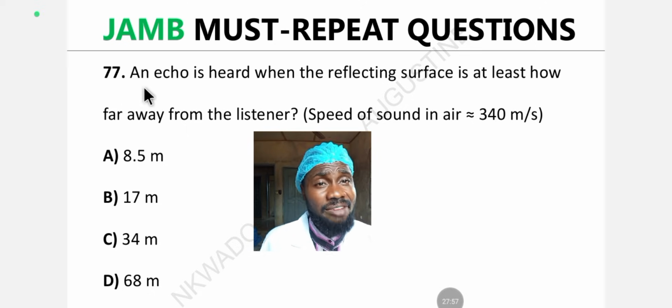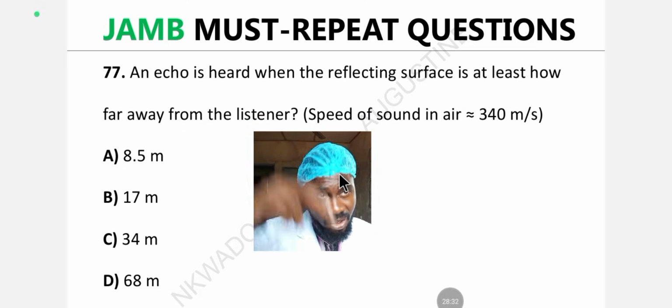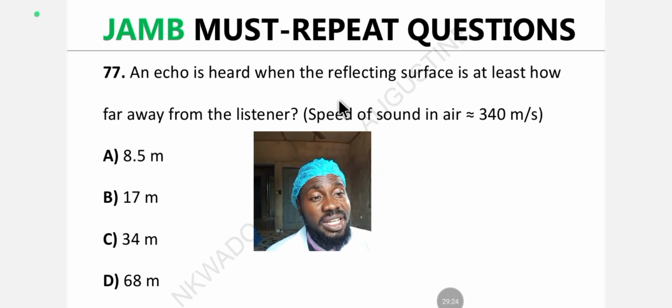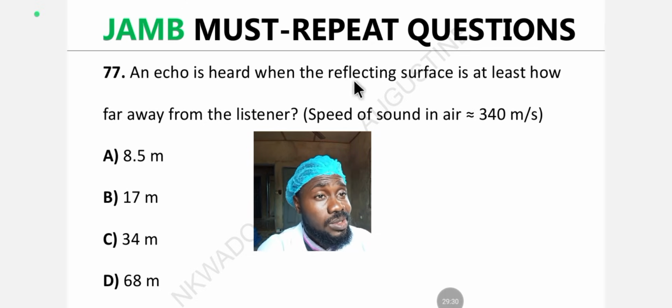Question 77. An echo is heard when the reflecting surface is at least how far away from the listener? Take speed of sound in air equal to 340 meters per second. A. 8.5 meters. B. 17 meters. C. 34 meters. D. 68 meters. What's the answer? Drop the answer in the comment section. This question is very easy if you know the concept of echo, the small concept of echo that I just taught. So pick the answer among the options and drop it in the comment section.